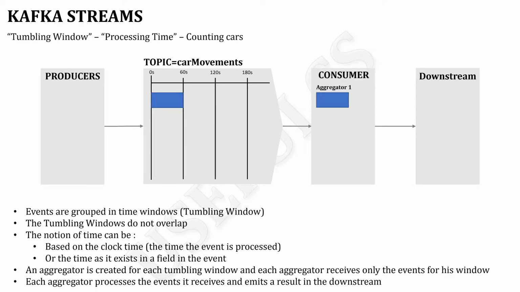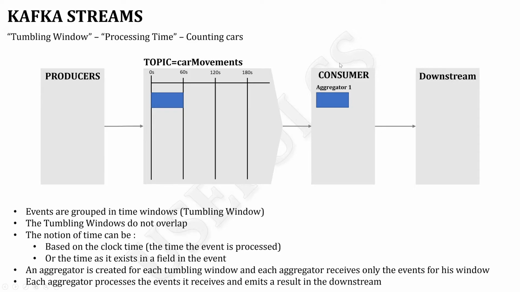On this schematic, you can see on the left side a set of producers. These producers will produce some events that will go through this topic that we have named car movements. This topic, in a way, is divided into windows of time, going from 0 seconds to 60 seconds, 60 seconds to 120 seconds, and then 120 seconds to 180 seconds.